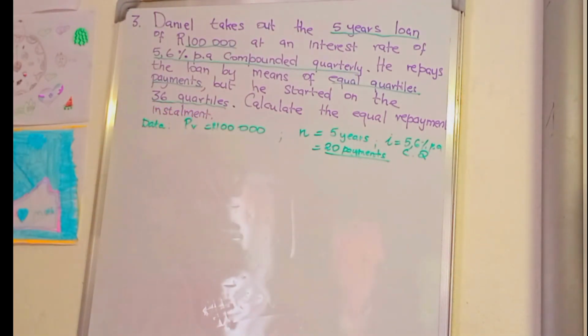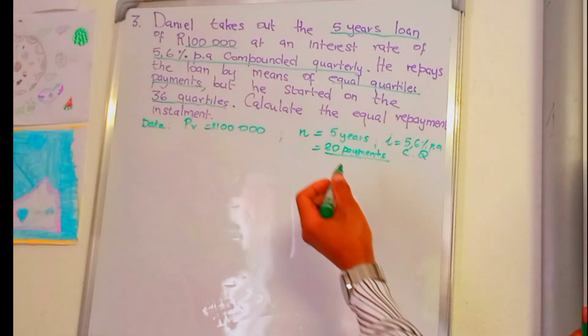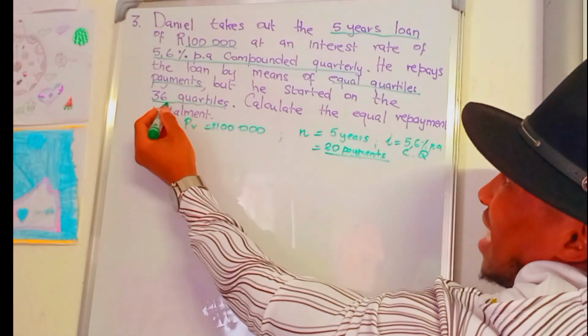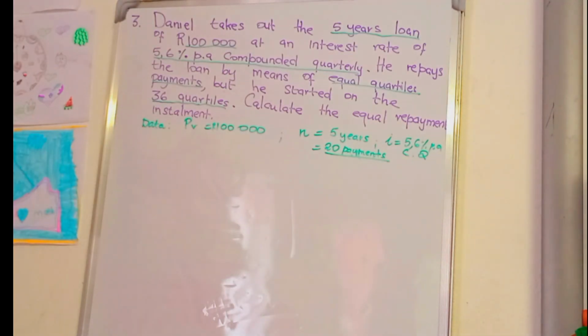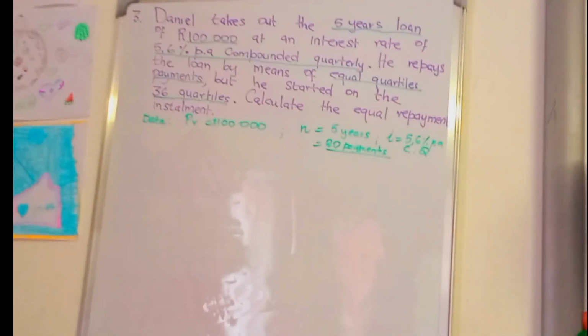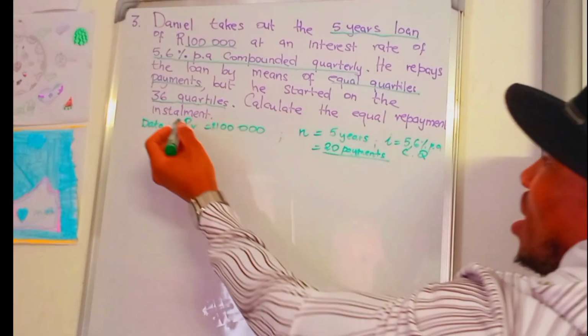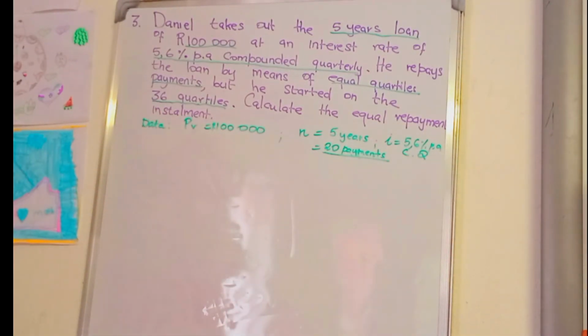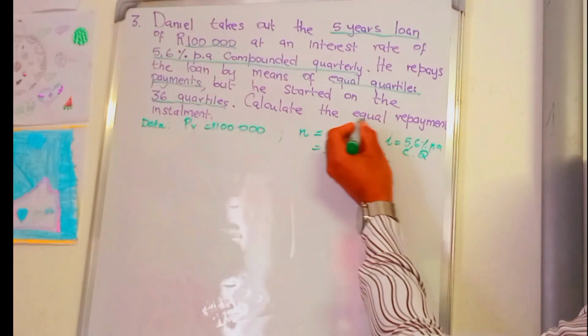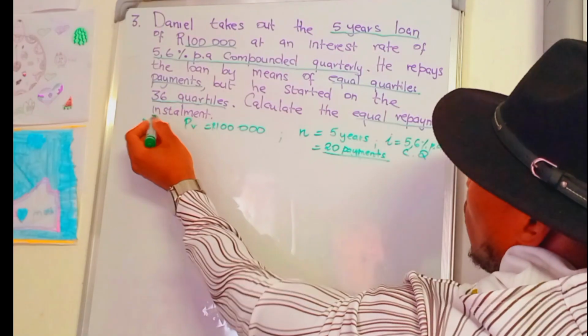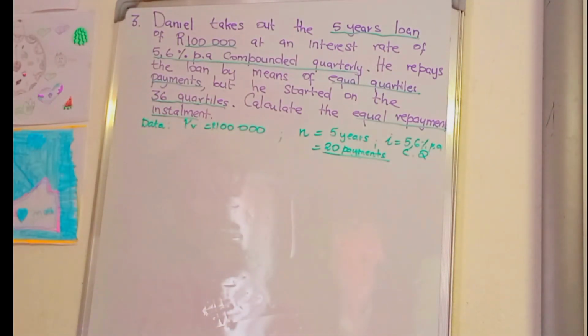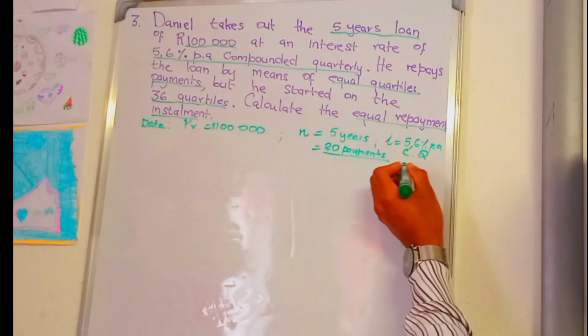You see, he missed the payments: he didn't pay the first, he didn't pay the second, it's just on the bank until it reaches the 36th quarter. Then calculate the equal repayments, the installment. We are talking about the value of X here.